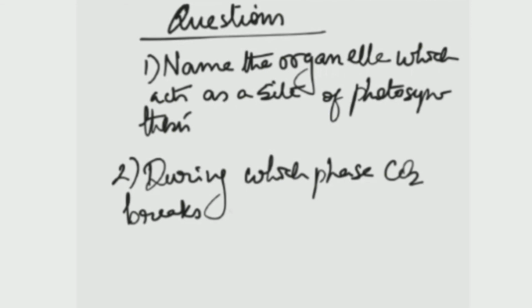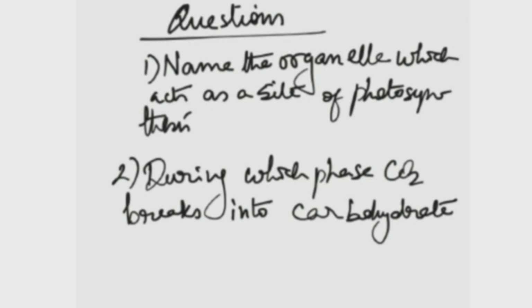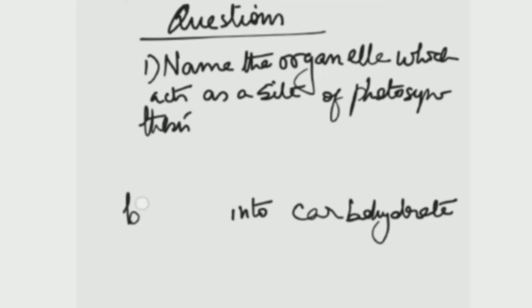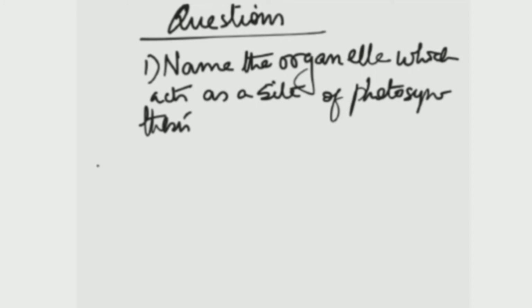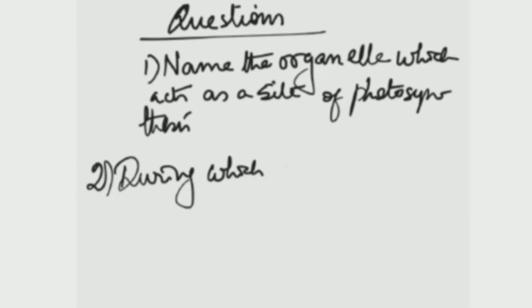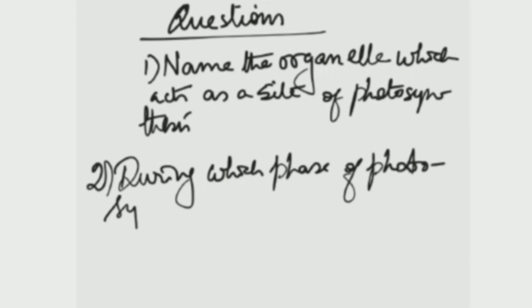Second is: during which phase does carbon dioxide get reduced to carbohydrate, or in which phase of photosynthesis is carbon dioxide reduced to carbohydrate? Okay, and the third question is the final question. Now see, remember one thing. If the answer for the first question you have got is plastid, then I will say the answer is wrong. Why is plastid a wrong answer?